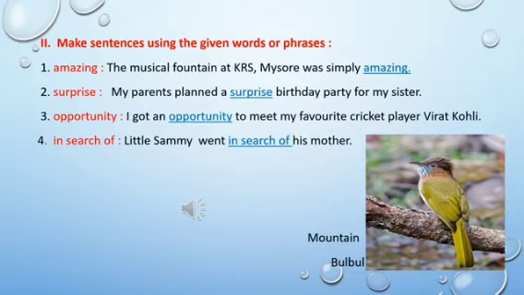Second main, make sentences using the given words or phrases. The first word, amazing. The musical fountain at KRS Mysore was simply amazing. Second one, surprise. My parents planned a surprise birthday party for my sister. Third one, opportunity. I got an opportunity to meet my favorite cricket player, Virat Kohli.